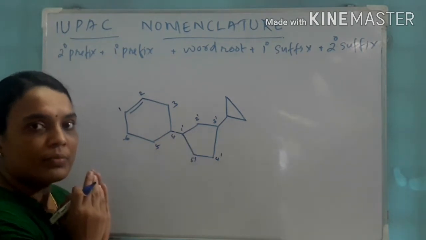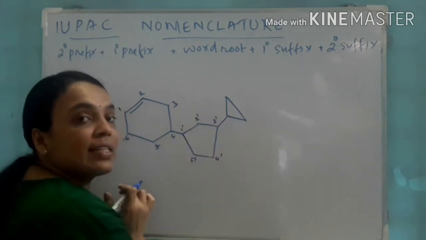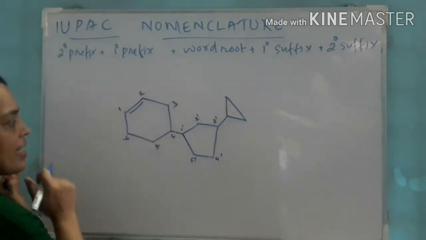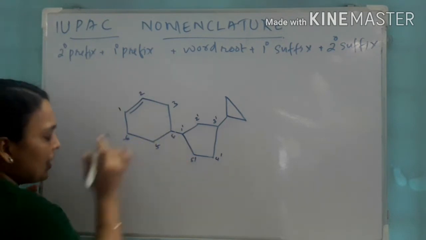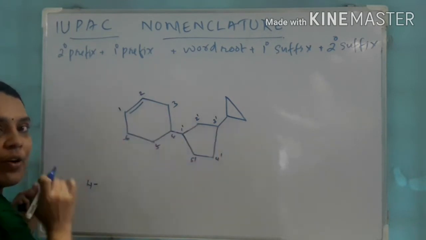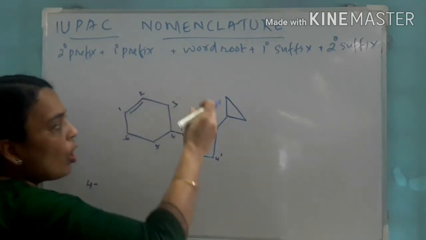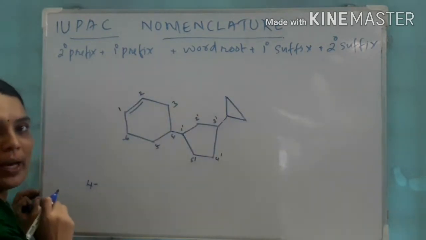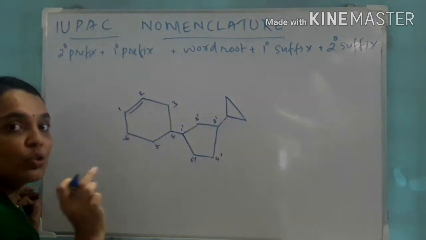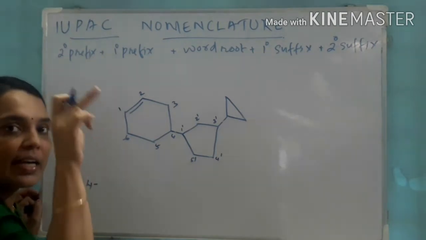Got it? Now, in 3 dash, who is present? Cyclopropyl is present. So, what does the name become? First, let us consider the parent chain. In the parent chain, on the 4th position, who is present? A cyclopentane is present. And on the cyclopentane, there is a cyclopropyl. So, we can't name it directly. We should represent it inside the parenthesis, inside the bracket.